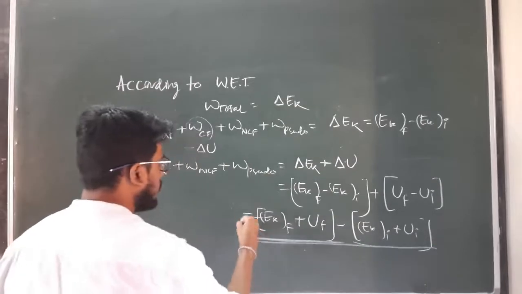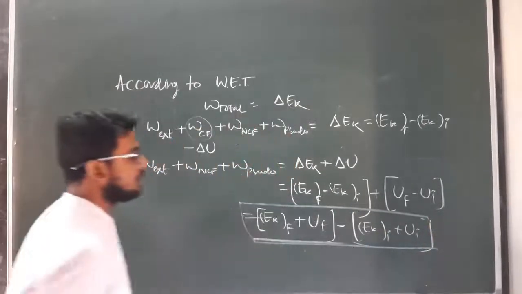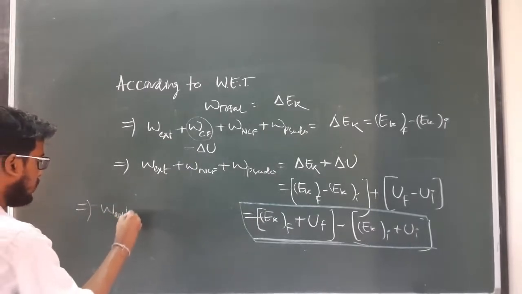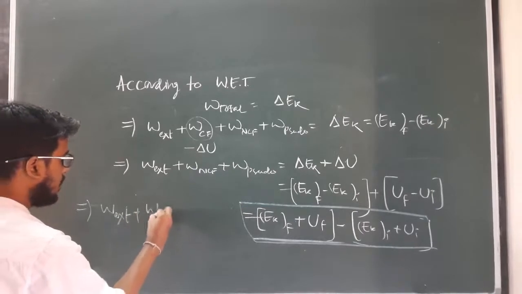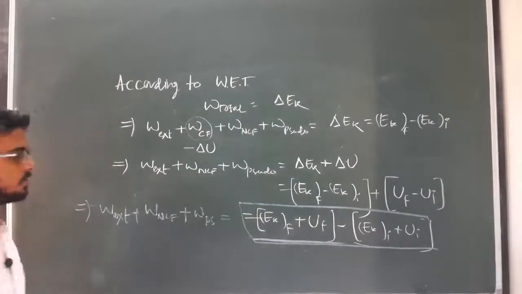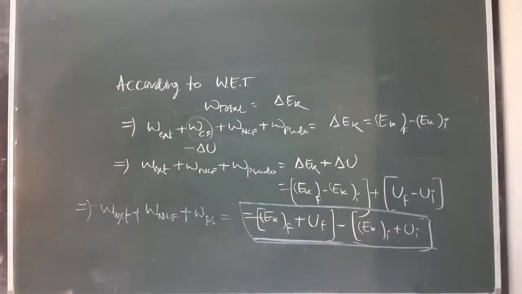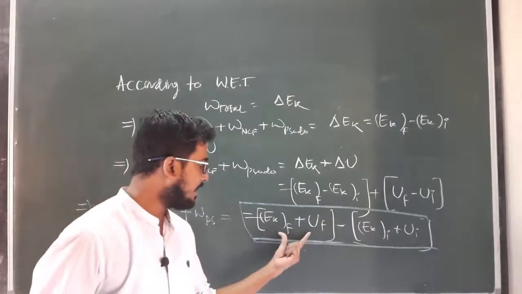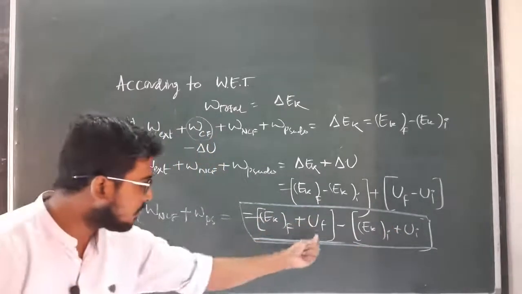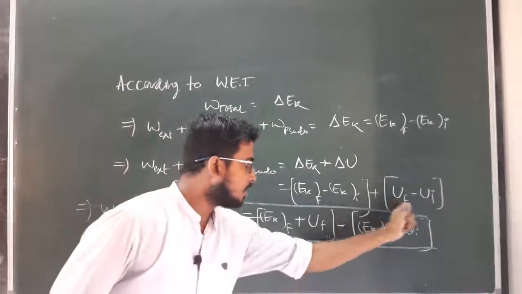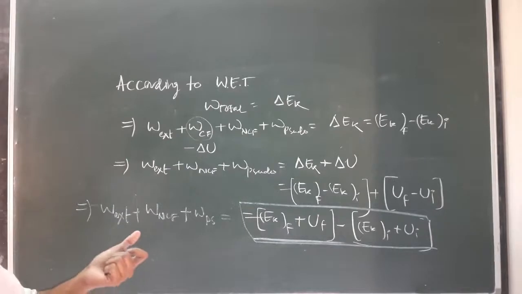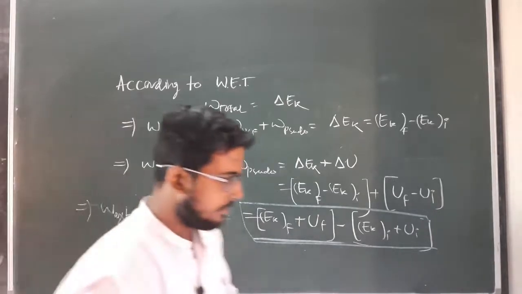These two are known as what? The total change in mechanical energy of the system. Clear? So we can write work done by external force plus work done by non-conservative force plus work done by pseudo force equal to how much? Total change in mechanical energy of the system, because this is final kinetic energy plus potential energy and this is initial kinetic energy plus potential energy. That's why this is the total final mechanical energy and this is the total initial mechanical energy, and the subtraction gives us what? The total change in mechanical energy of the system.